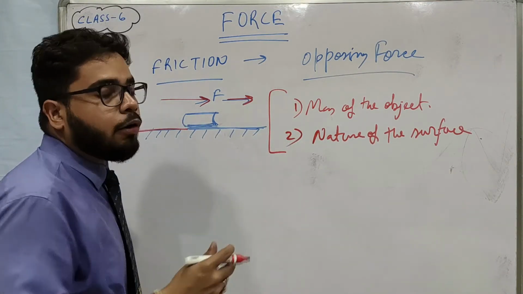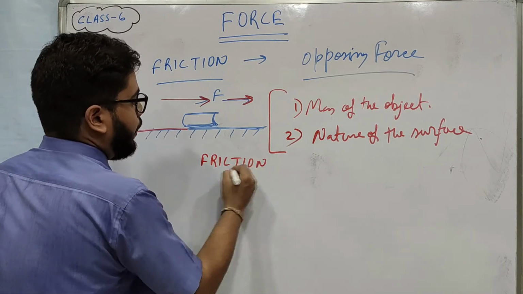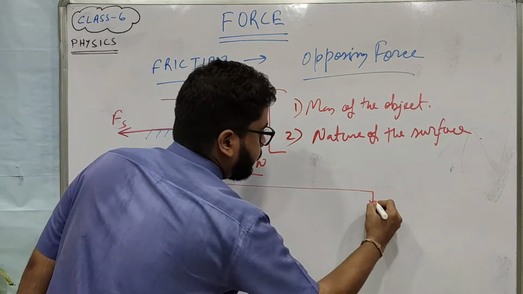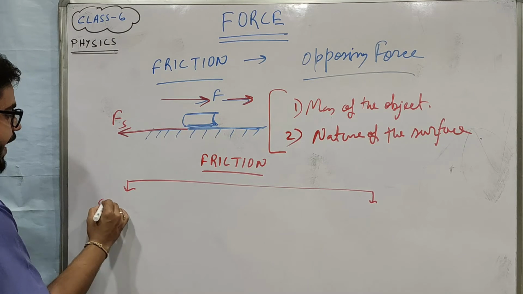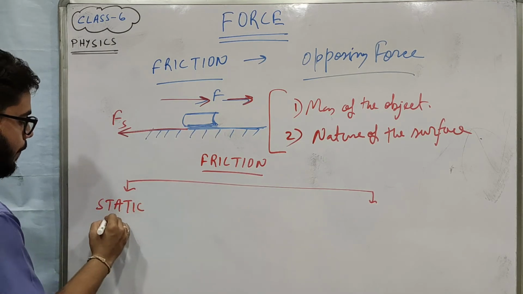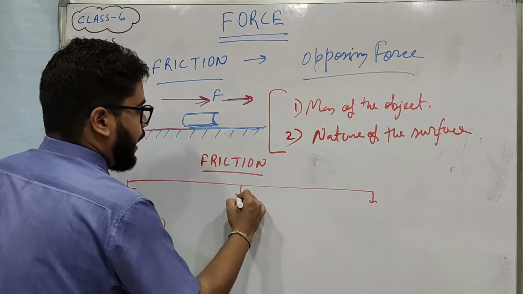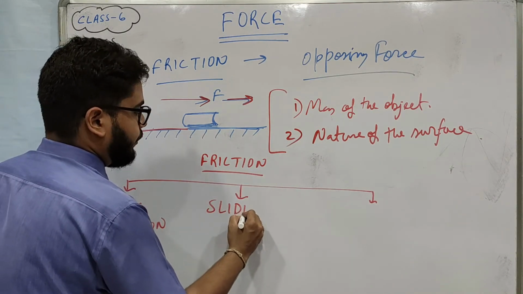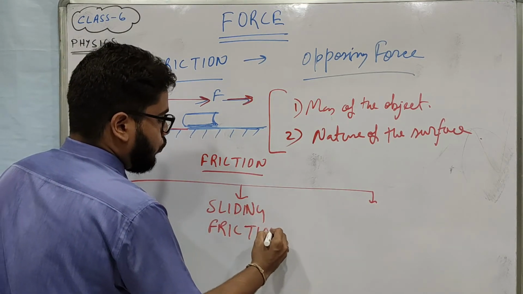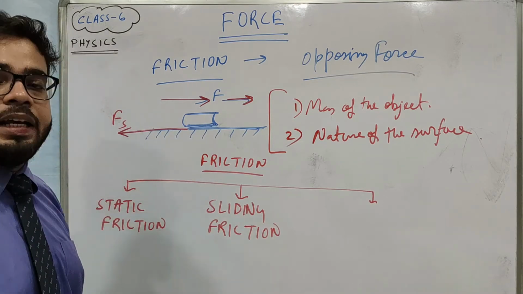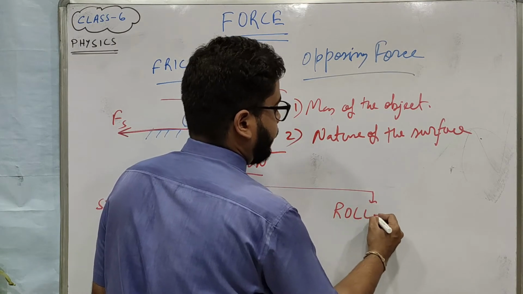Now we have to learn about different types of friction force. One is static friction. The another one is sliding friction. This sliding friction we call skidding also. And the last one we should know as rolling friction.